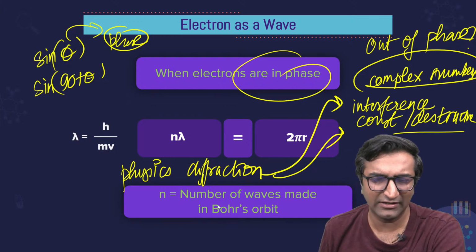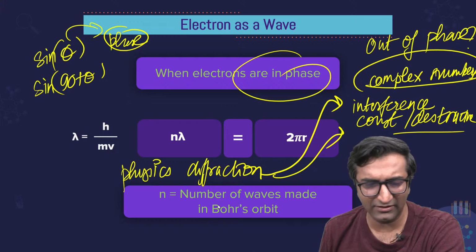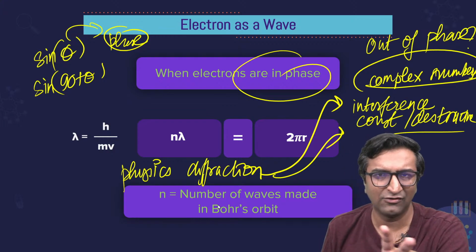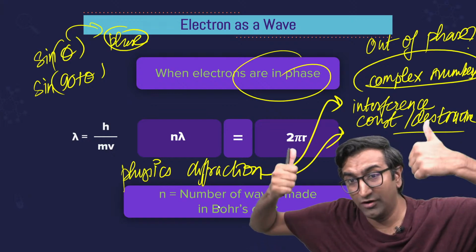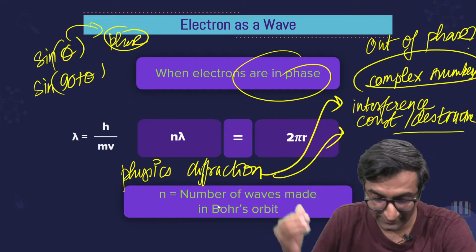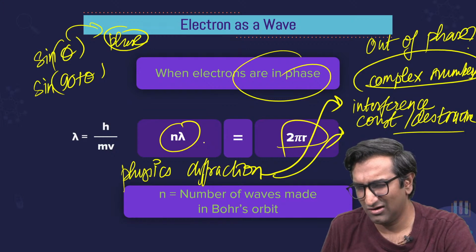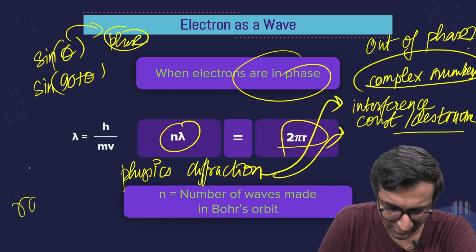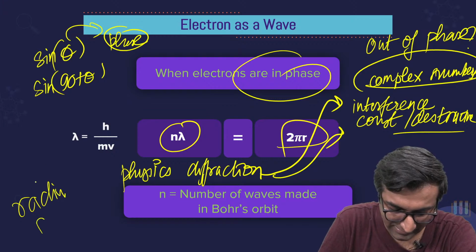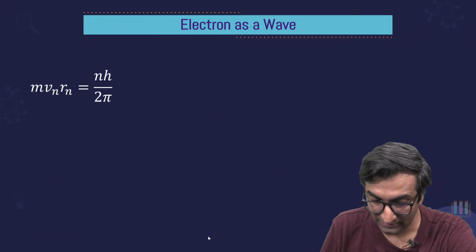When they interact with each other, it is called, you know, they could be either constructive or destructive depending on when they are in phase or not in phase. मैंने आपको ऊपर ऊपर बता दिया है। So when things are in phase, when they're all good, there's a thumbs up thing. When they are in phase, then I can say that m lambda is equal to 2 pi r. Like, what? 2 pi r? What is 2 pi r? Well, you're going to say radius. Radius of what? Radius किस चीज का? Bohr radius का. And dude, this is a little random, okay? But I'm just going to go with this.